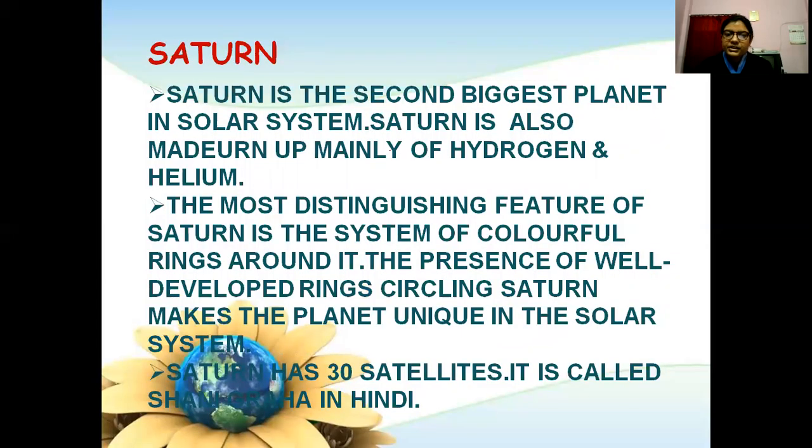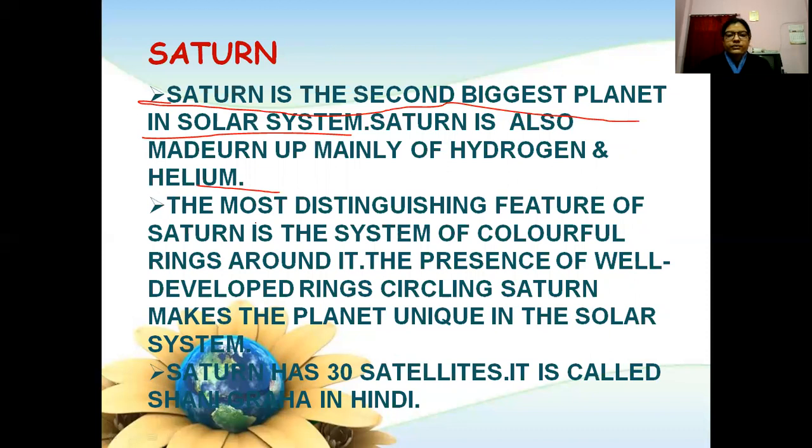Saturn. Saturn is the second biggest planet in the solar system. Saturn is also made up mainly of hydrogen and helium. The most distinguished feature of Saturn is the system of colorful rings around it.